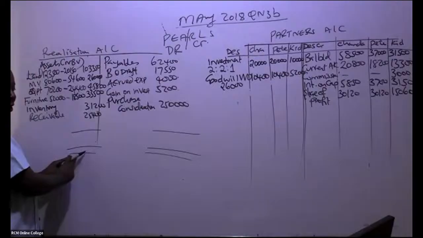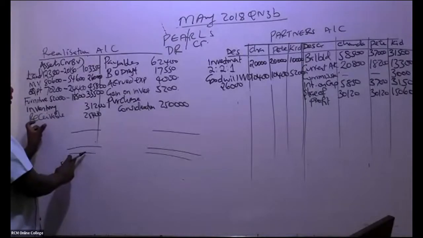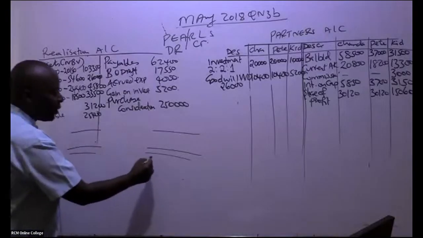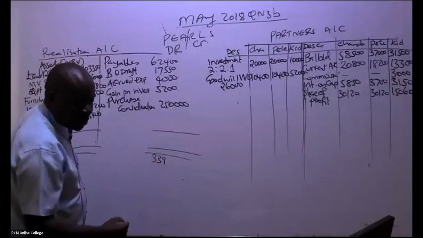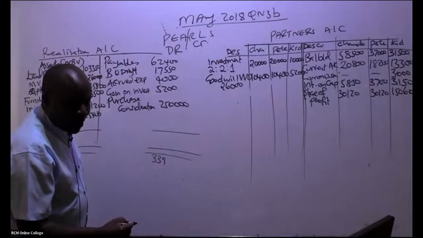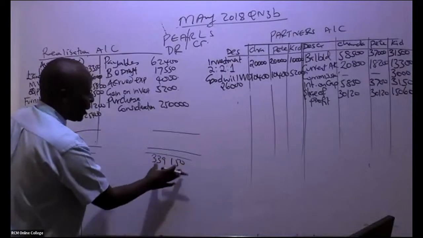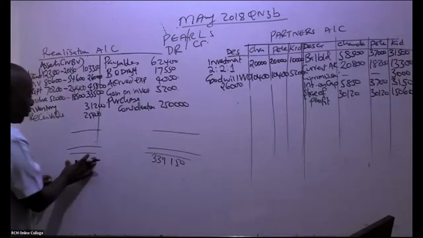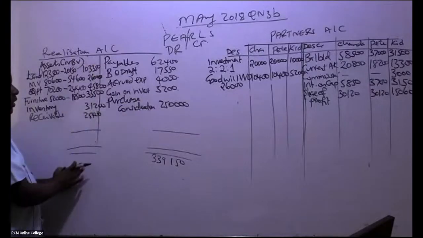Yeah, if goodwill wasn't written off, thanks for that question, and you are told it has automatically been taken by the new company, you would have debited it here. So the credit side, I'm being told, is 339,150 credit. How about the debit? You're writing first of all down here. Also here, you write down here. So debit, somebody add.